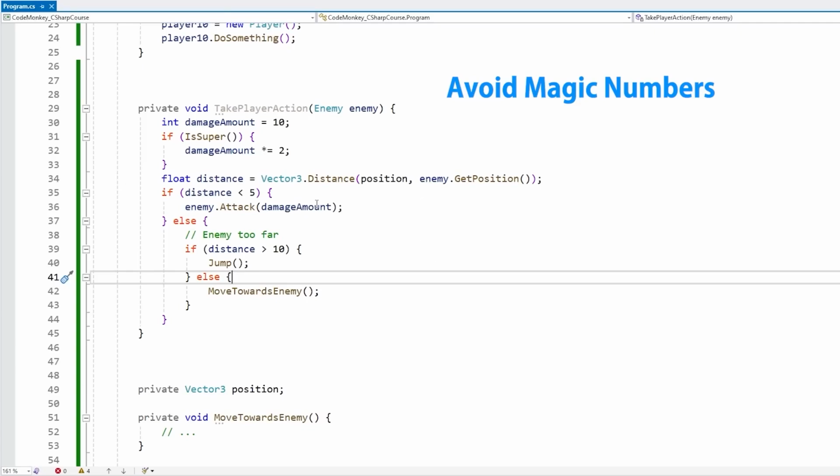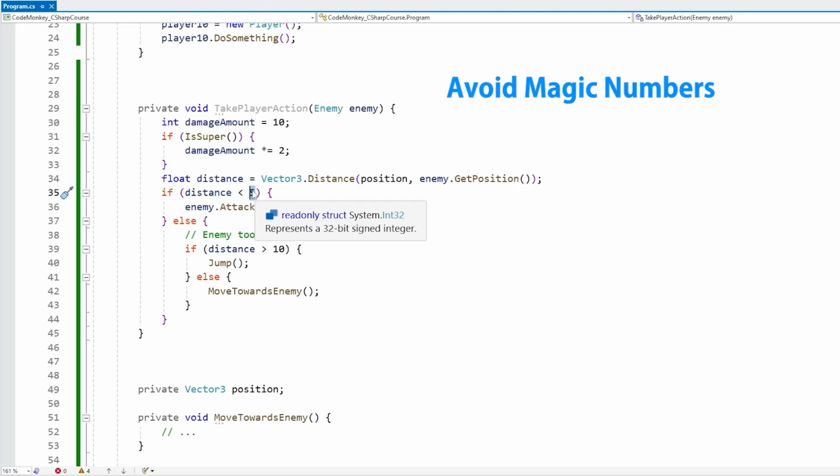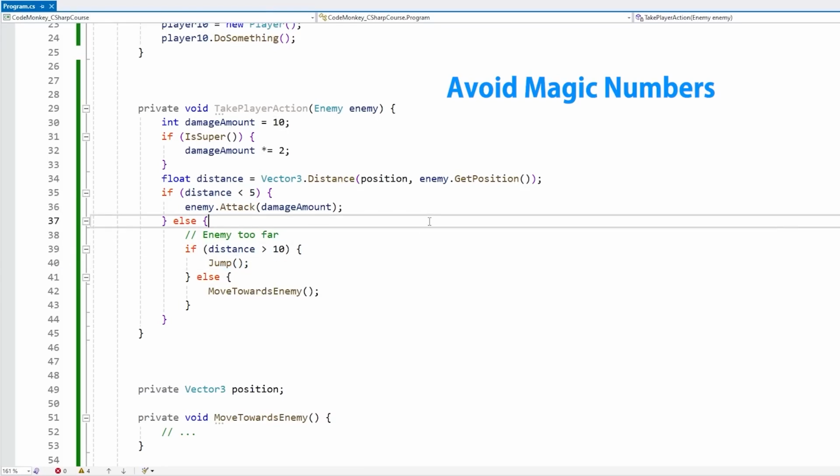After studying the code for a little bit, you might be able to tell that, for example, over here, this is supposed to be the super bonus damage amount. And for example, over here, if you see an if testing if the distance is under 5, and if so, call the attack, then probably this means this is the attack distance. And over here, testing if the distance is above 10, then go to jump, so this should be some kind of jump distance. So it requires spending some time in order to understand what the code is doing. So by using magic numbers, it obfuscates what the code is actually doing.